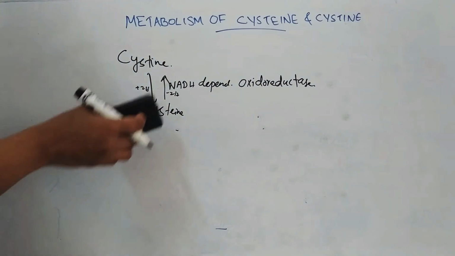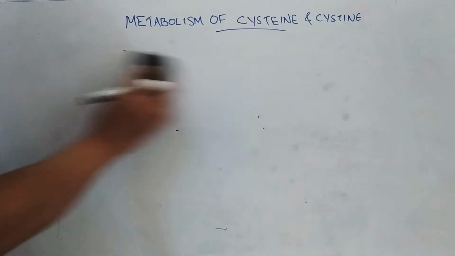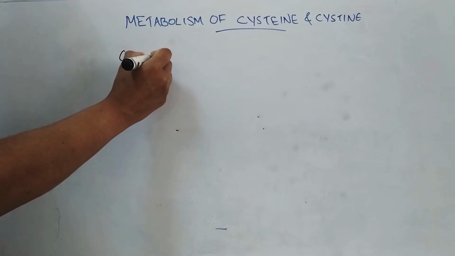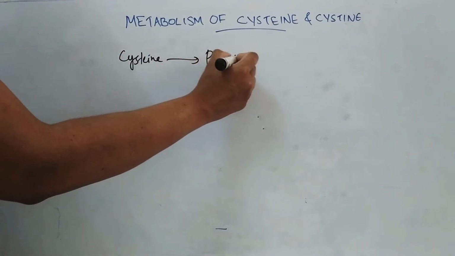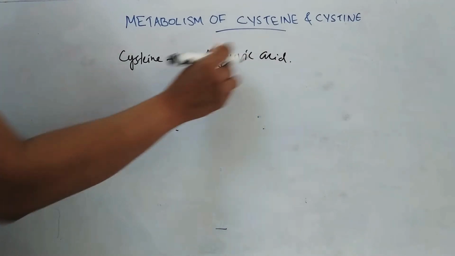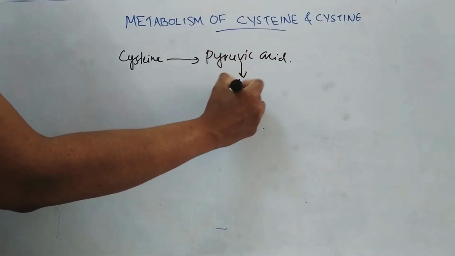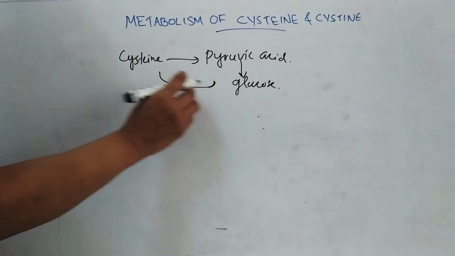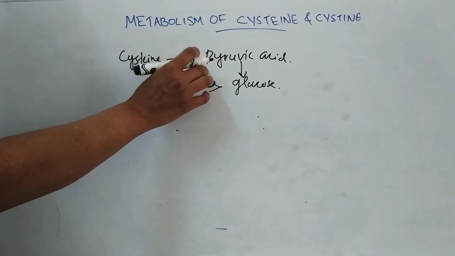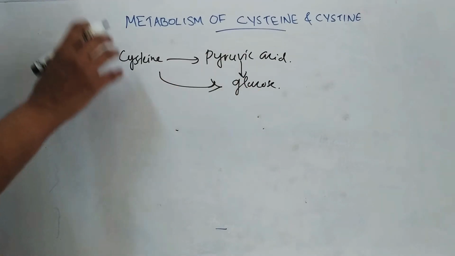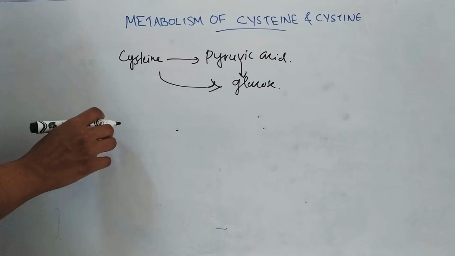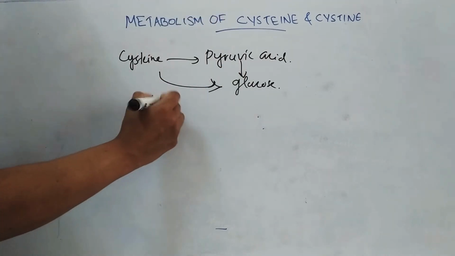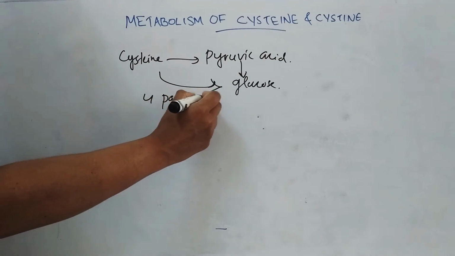So, coming to the catabolism of cysteine, cysteine is catabolized to form pyruvic acid, and this pyruvic acid can be converted to glucose. So, cysteine is known as a glucogenic amino acid. Here four pathways are there for the formation of pyruvic acid. Let us see the pathways.